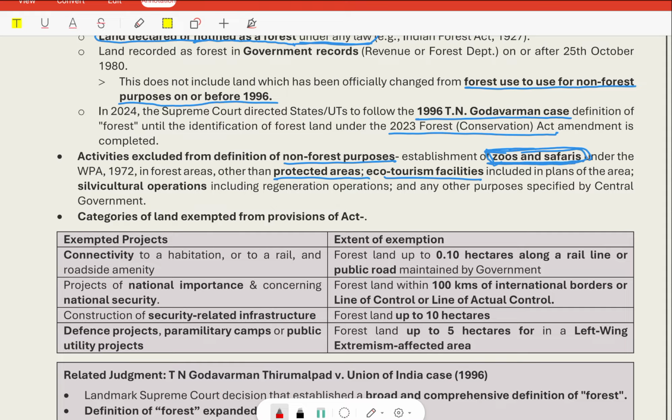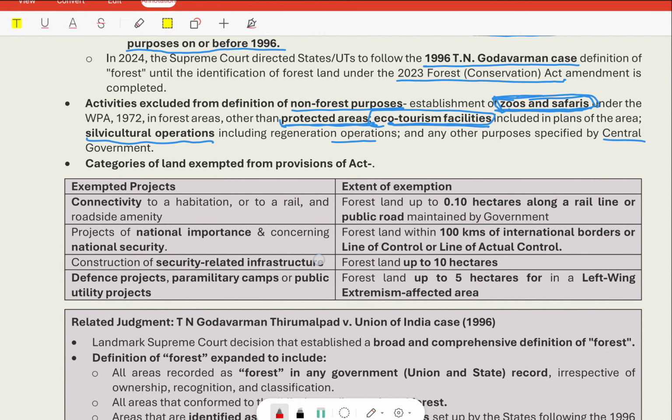Zoo safaris under the Wildlife Protection Act 1972 in forest areas other than protected areas. If we are doing it in protected areas, they have not been excluded. They are in the non-forest purposes. Ecotourism facilities, that is ecological tourism facilities included in plans of the area. Silviculture operation including regeneration operations and any other purpose specified by the central government has been excluded from the definition of non-forest purposes.